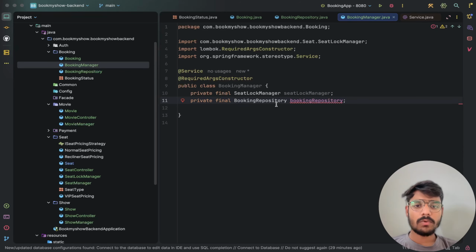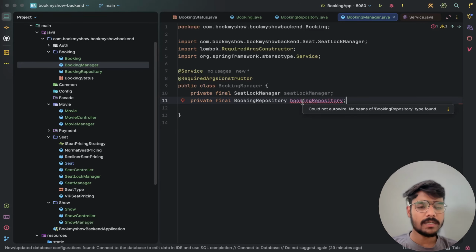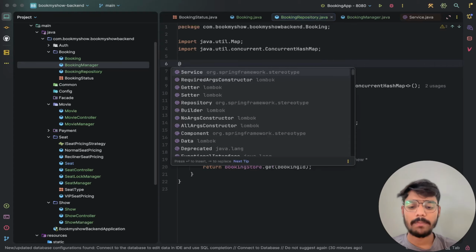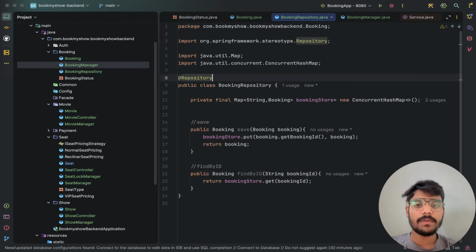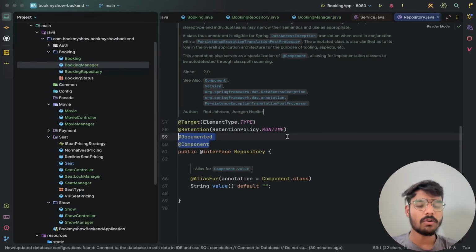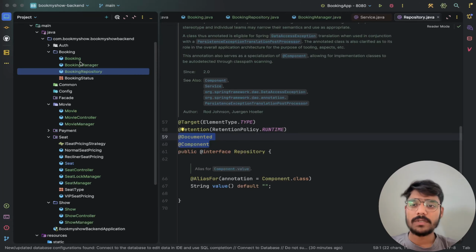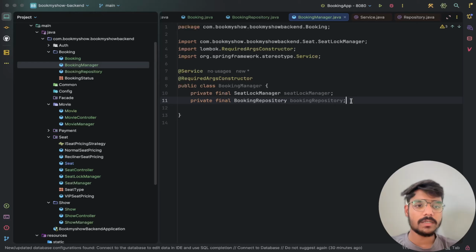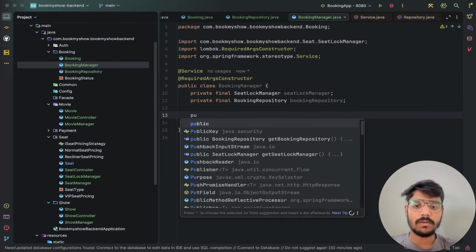Okay. The booking repository is having an error saying could not autowire, no bean found. So we will apply the annotation on the repository here. What do we see in the repository? We have a component and we have a document. Now in the BookingManager, the booking repository error is completely gone. So we solved the error.